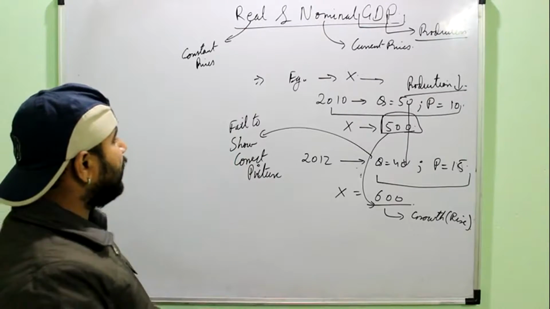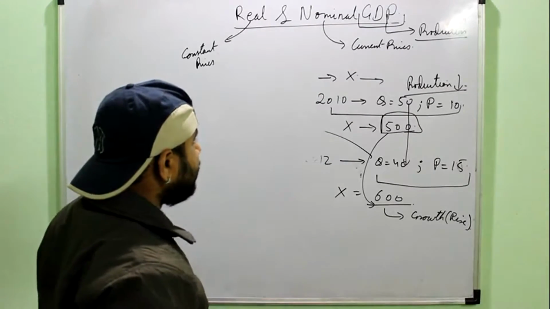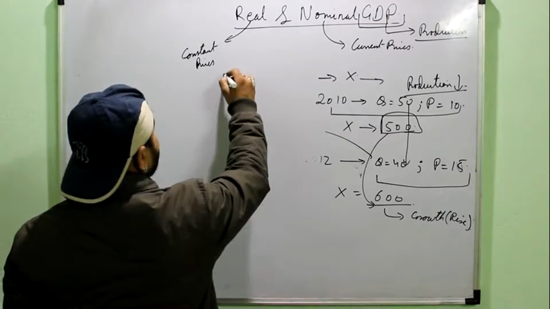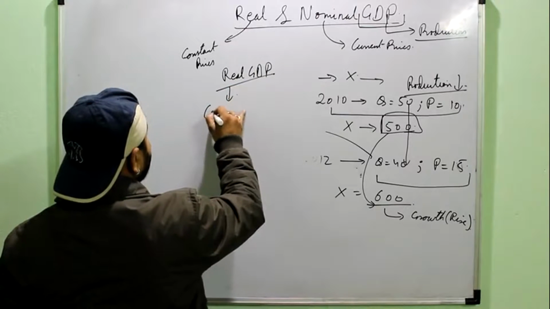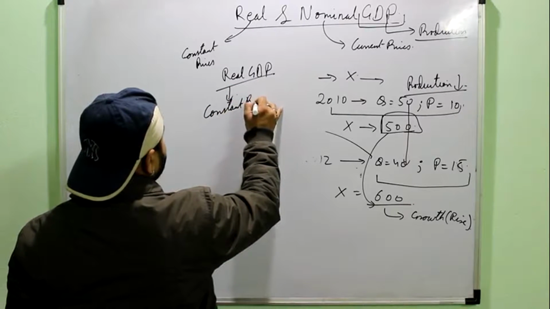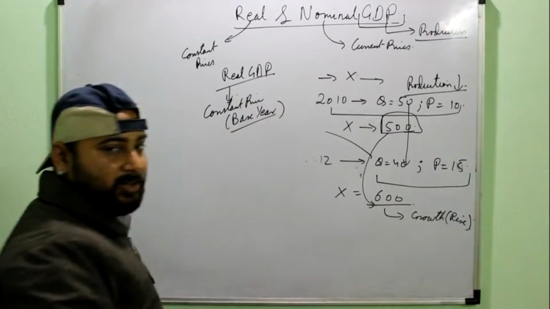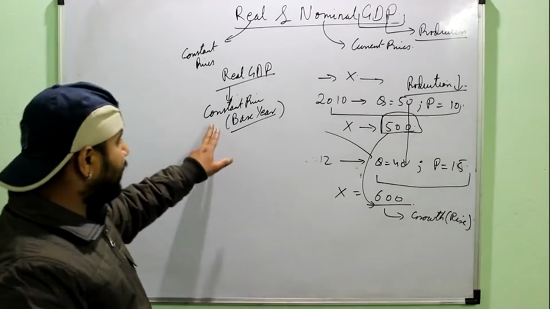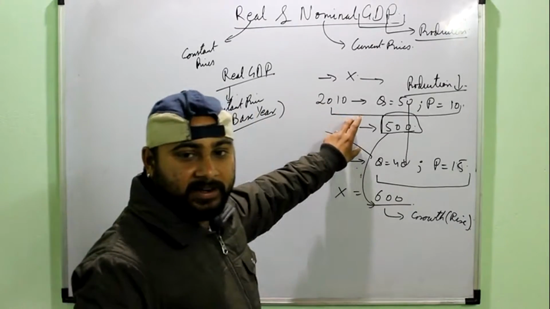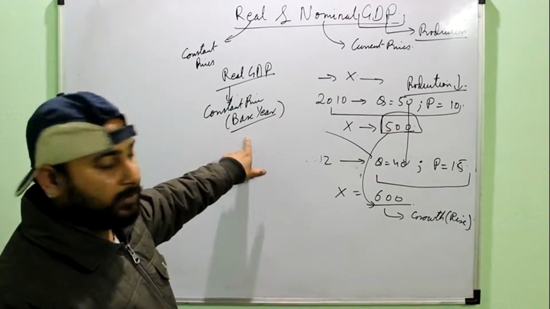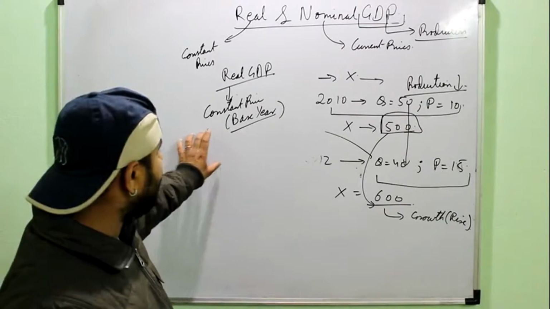So to solve this problem, we introduce the concept of real GDP. Just let it be the same example. When we talk about the real GDP, then what we do is we calculate it at the constant price or at the base year price. This term base year you must have done in class 11 in the index numbers. Base year is a year which is marked as the base for the calculation of GDP in an economy, and it is a year which doesn't have any unfortunate losses or any abnormal or supernormal gains. It is a normal working year in the economy.